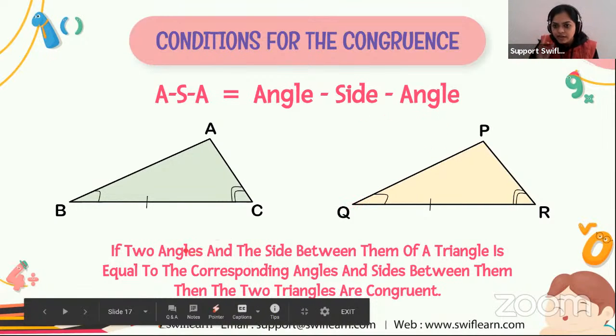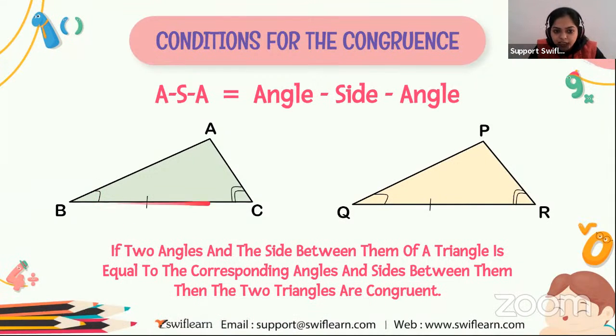So what is there in this angle side angle congruence rule? If two angles and the side between them are equal to the corresponding two angles and the side between them in the other triangle, then these two triangles are congruent. If this angle and this angle are equal to this angle and this angle of the other triangle, and the side in between these angles is equal, then we can clearly say that triangle ABC is congruent to triangle PQR.